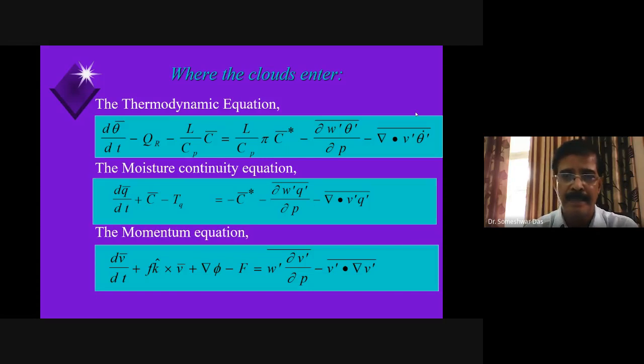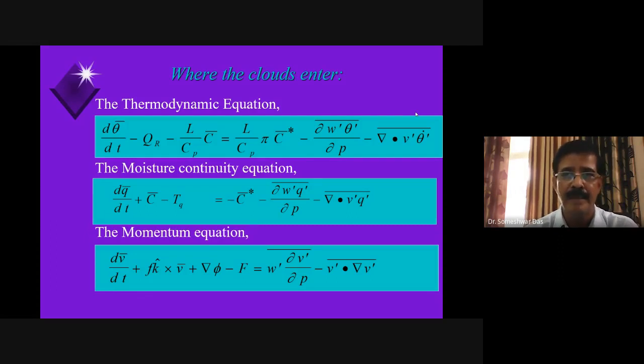So they thought that the thermodynamic equation, for example, when they sum up each term of this thermodynamic equation based upon the observation, right? Then the net or the total sum should be equal to the radiative heating rate, if radiation was the only source of heating of the atmosphere.